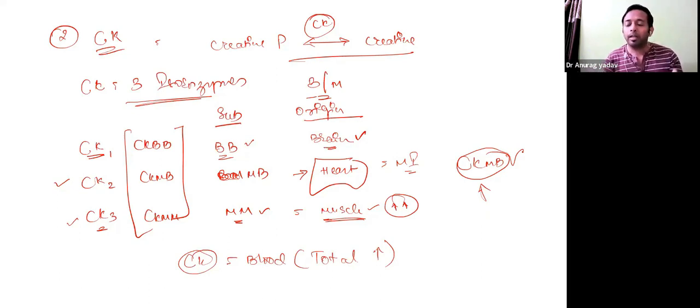How many isoenzymes? 3 isoenzymes. How many subunits? It has 2 subunits or dimers. One is B, other is M. BB is first form CK1, MB is CK2, and CK3 is MM. BB stands for brain, synthesized by the brain tissue. MB stands for the heart, cardiac system. MM stands for only muscles. This isoenzyme is elevated in muscle damage. So that is about the CK or creatine kinase. I hope you are following.